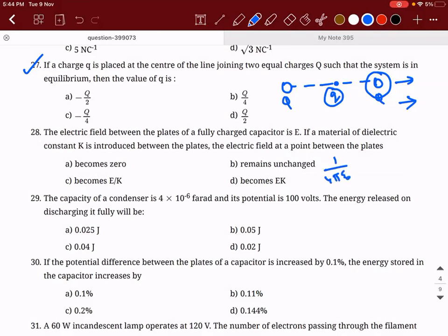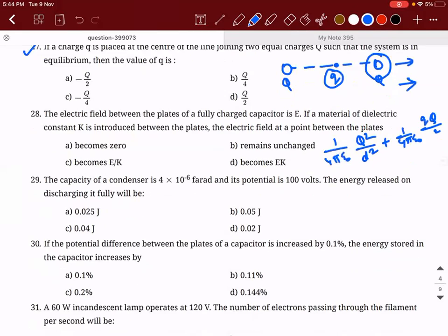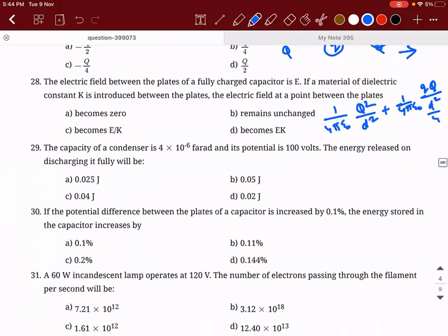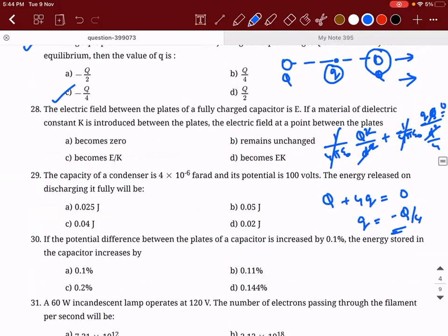So 1 divided by 4 pi epsilon naught into q square divided by d square, plus 1 divided by 4 pi epsilon naught into q into capital Q divided by d square by 4, should be equal to 0. So 1 by 4 pi epsilon naught is gone, d square is gone. So q plus 4 times small q is equal to 0. So Q will be equal to minus capital Q divided by 4. This is a very famous problem.